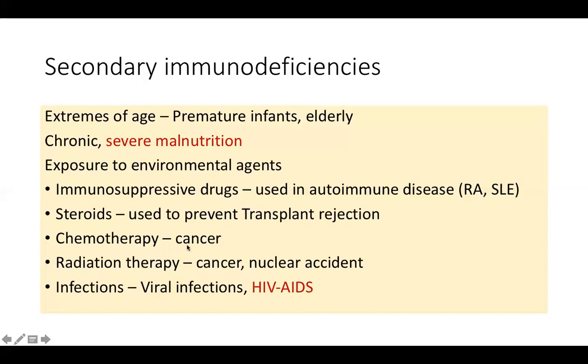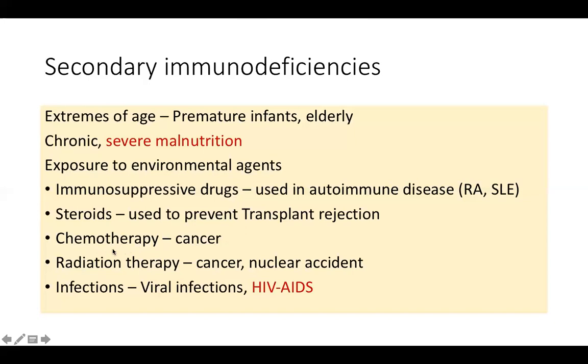Chemotherapy can also affect your bone marrow. So when it affects your bone marrow, it leads to anemia, neutropenia. That is why, before giving chemotherapy, you have to check whether the cell counts are good enough. Otherwise, you will give chemotherapy and the patient's cell count will become so low that they will develop pneumonia, they can die simply because of that.